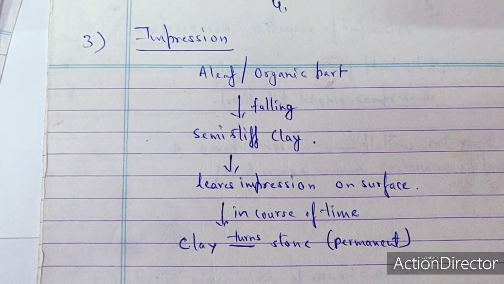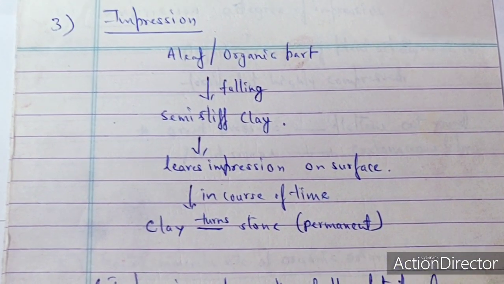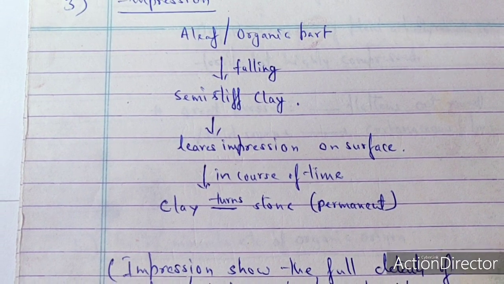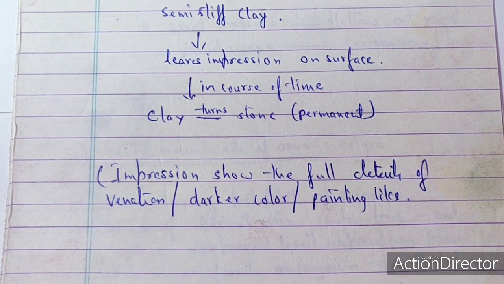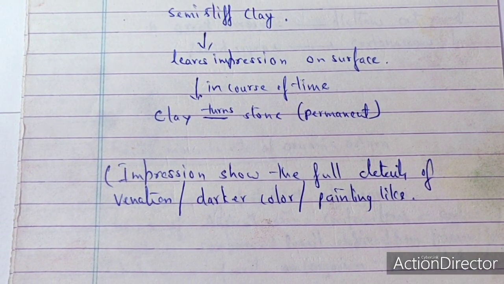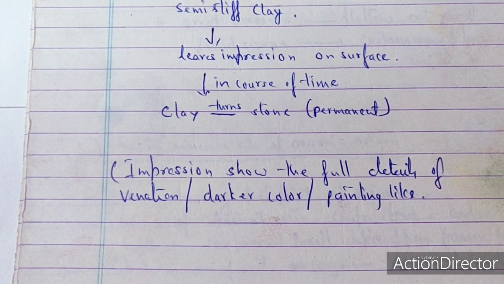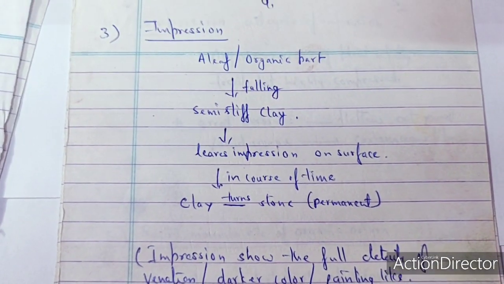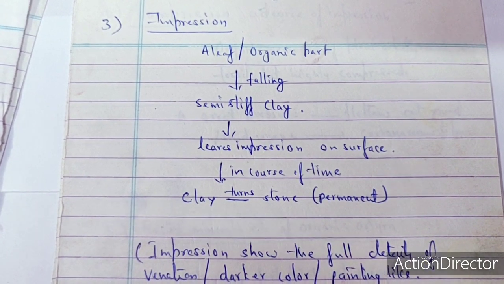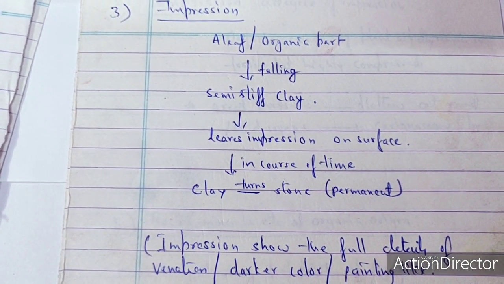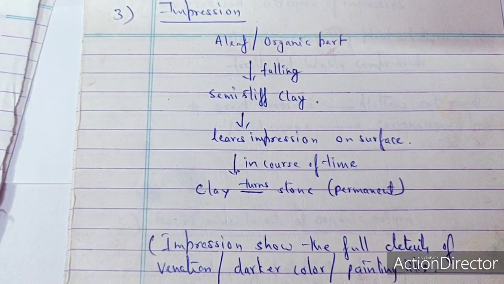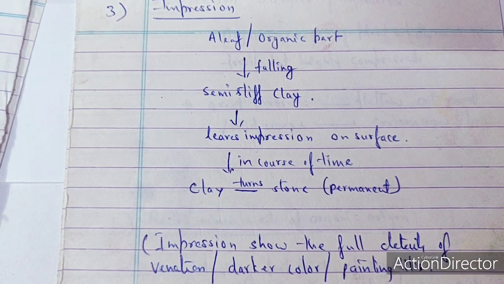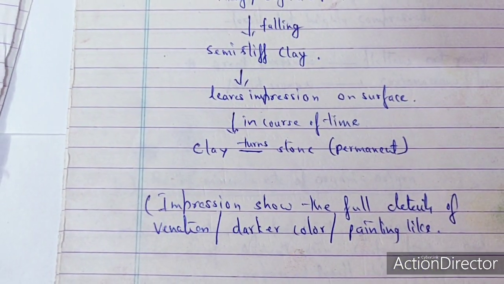The third type of fossilization is called the impression. Impression: a leaf or an organic part falling into semi-stiff clay leaves an impression on the surface. In course of time, the clay turns into stone. It is a permanent one. An impression can show the full details of venation, darker color as well as painting-like features. So the impression is just how we can get a duplicate copy. A leaf or organic part is buried under the clay, and once the clay becomes stone, the external features may be there. So for example, the darker color, painting, venation may be there.